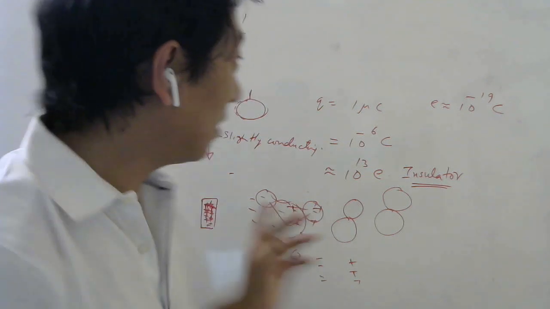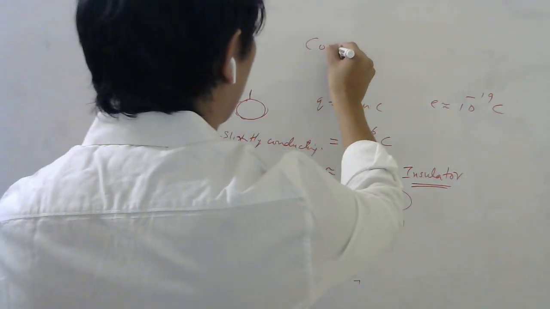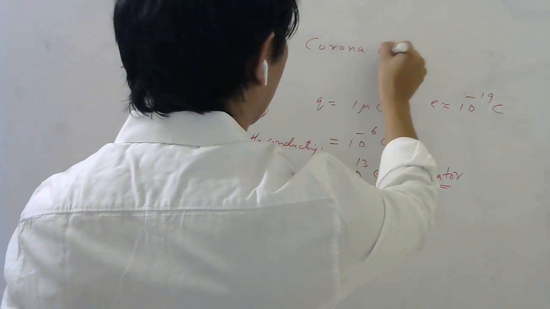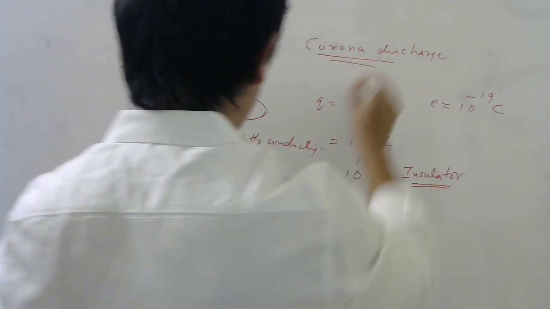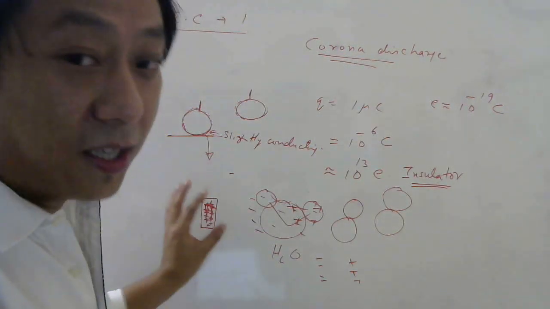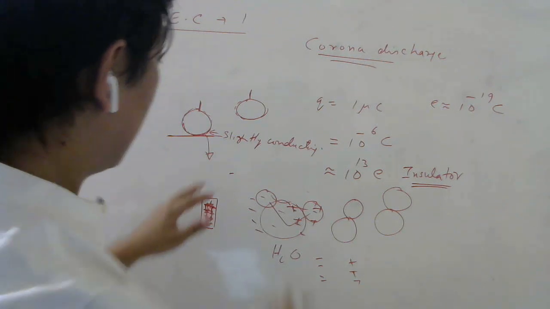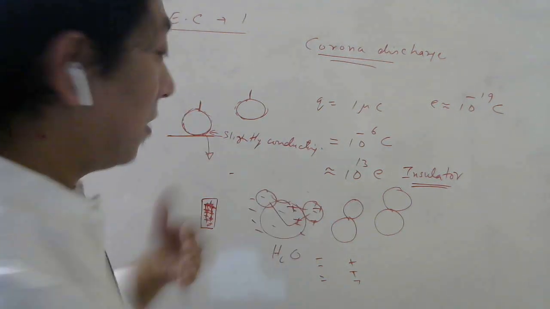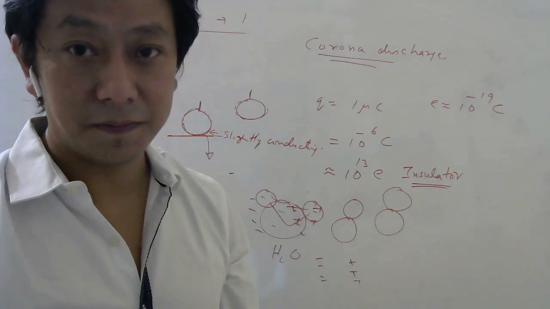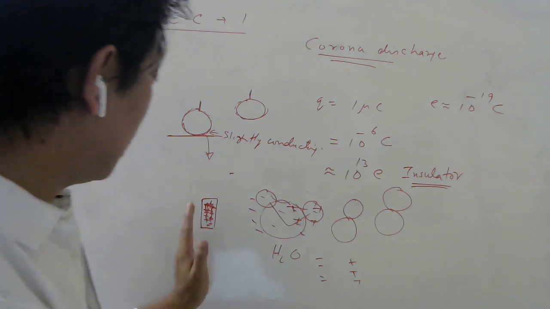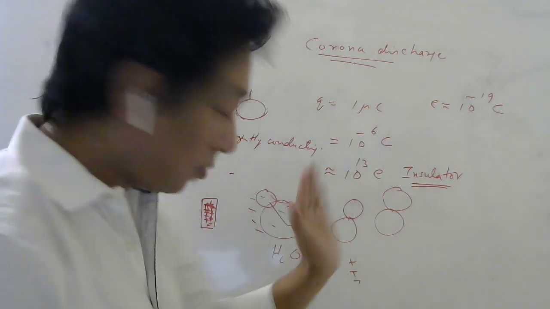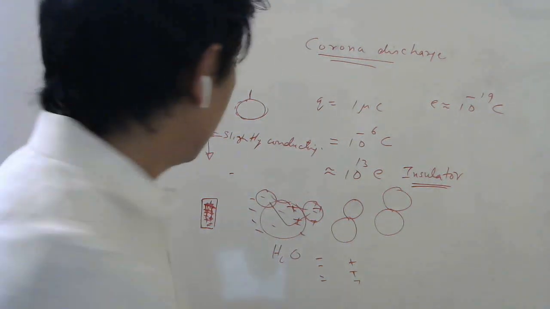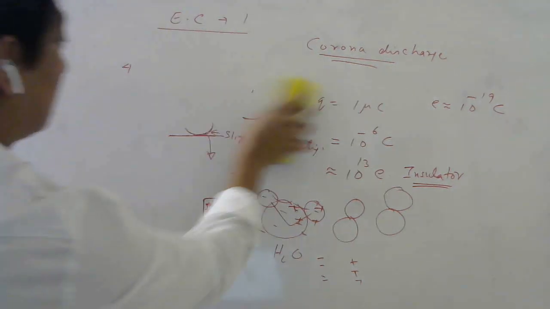Okay, so we have a name for this, we call this corona discharge. Corona discharge. So when a body keeps accumulating charge, there is a chance that the surrounding air may become conductive, and then this charge will discharge. This charge will leak, and in that process there is a possibility that sparks may occur.